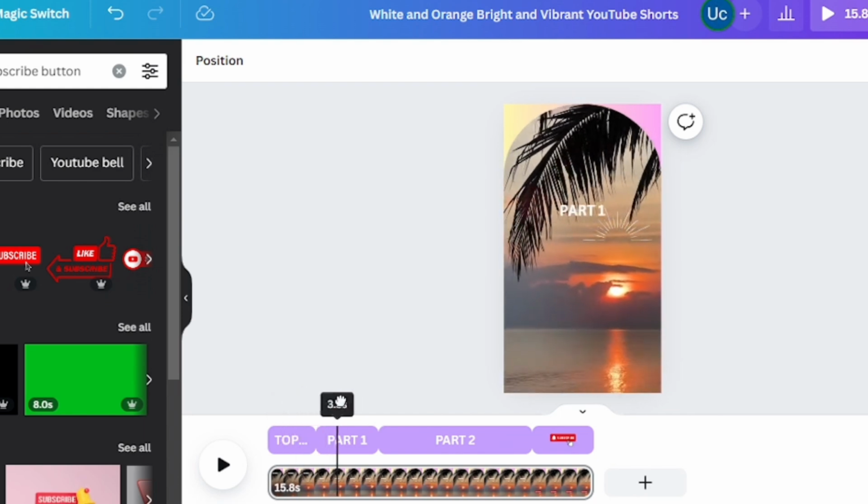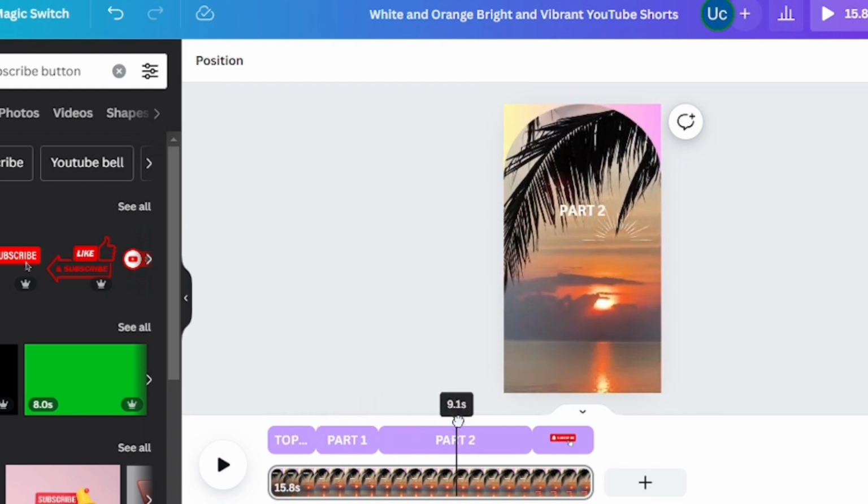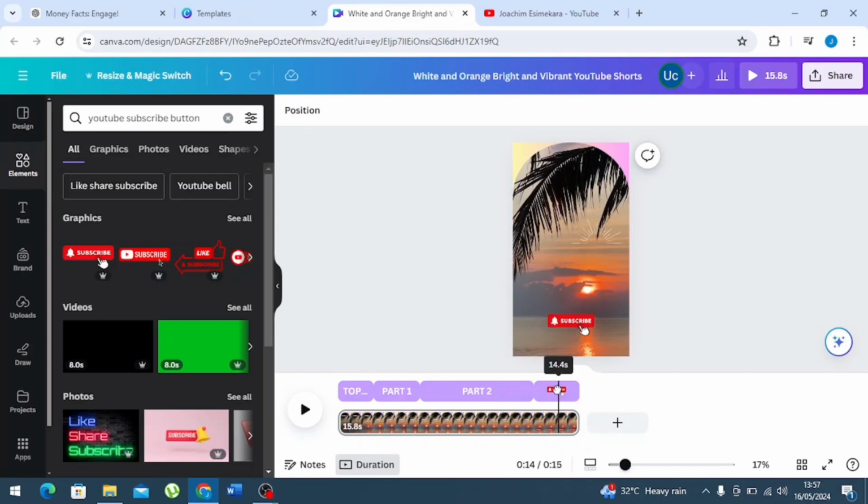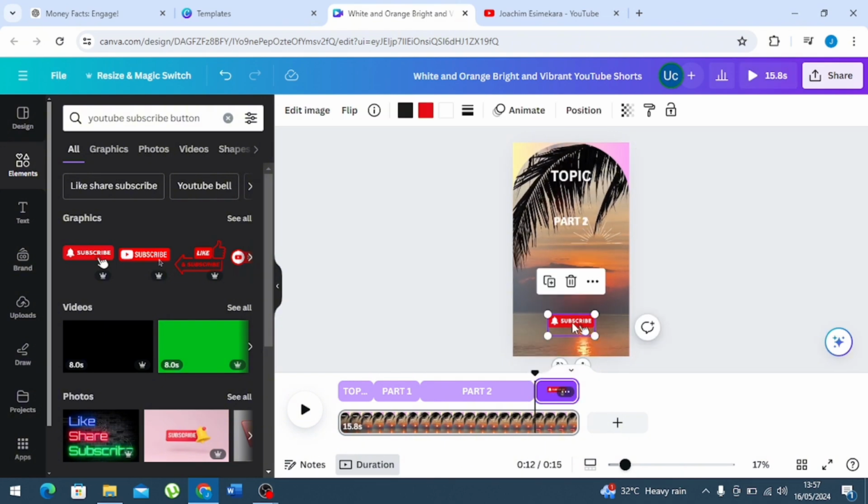This is okay. This is okay. You can actually increase this. Also you can actually put it at the middle.